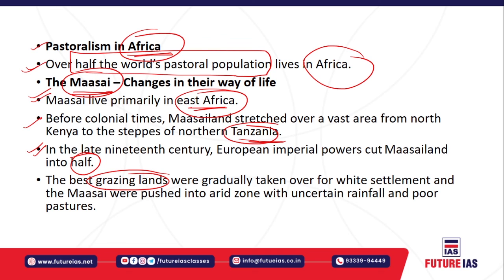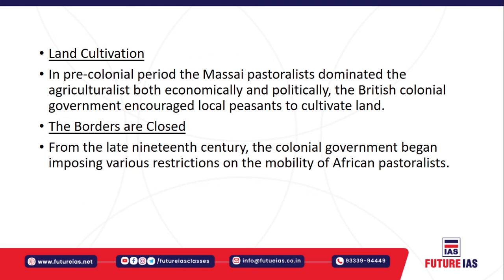They were pushed to the arid zone, right? The arid zone where there is uncertain rainfall, there is poor pasture, there is no pastoral land first of all. Now these Maasai people were basically left out with no pasture land, right? So there were many people who died at that point of time, because they were pushed to the arid zone instead of the good pasture lands. So what happens is, land cultivation was the bane.